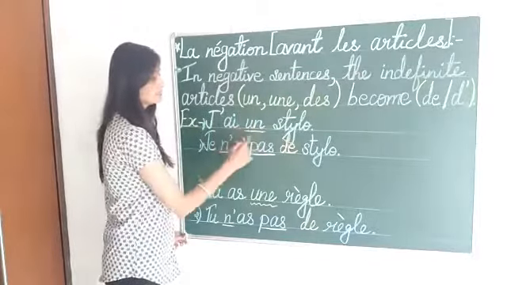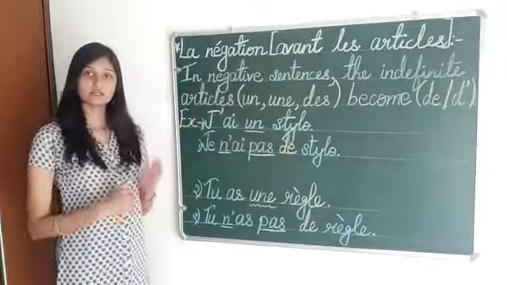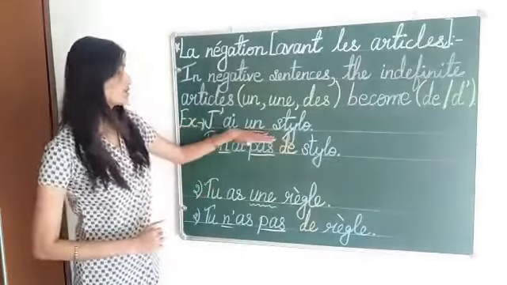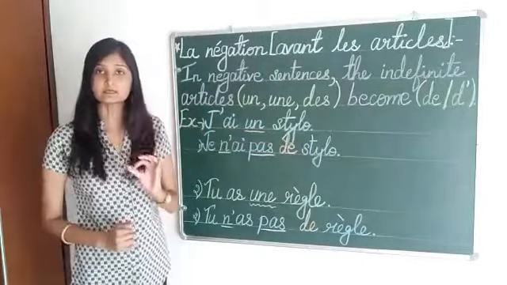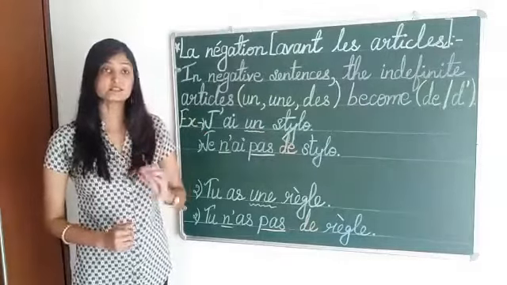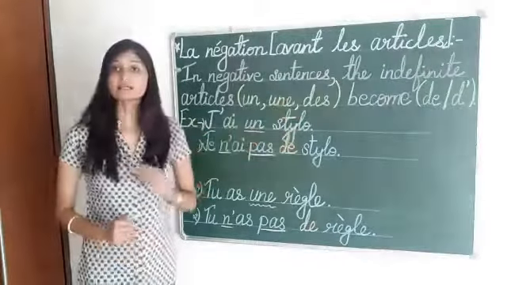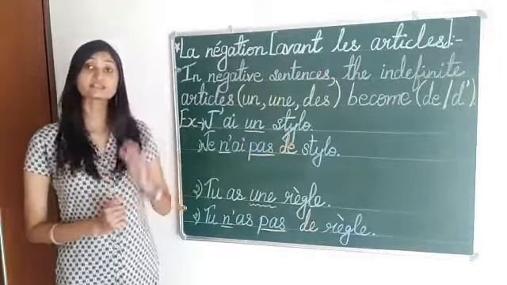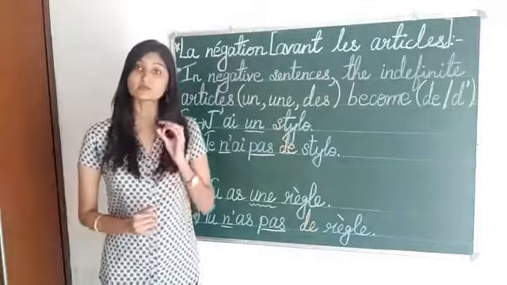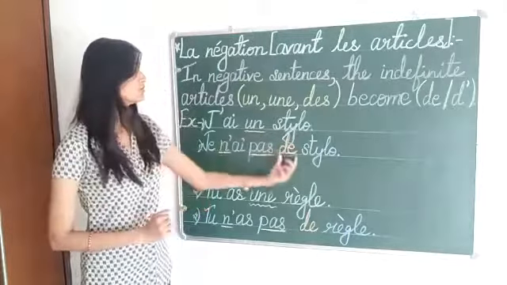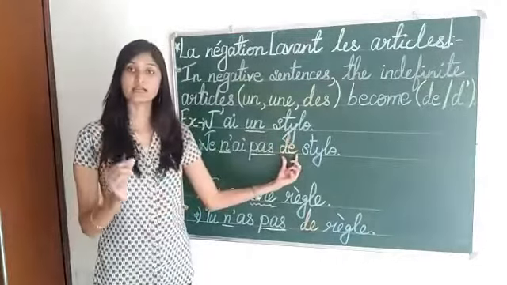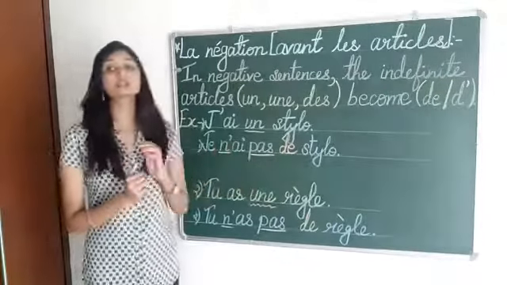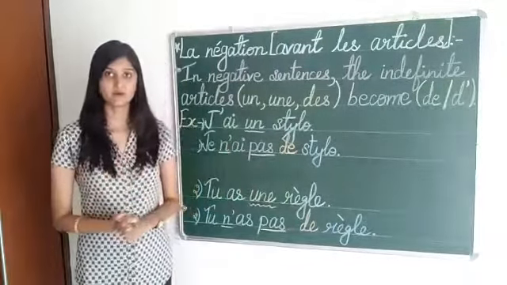Now here the indefinite article un is coming, so we are going to convert this indefinite article un into de. Why de? Why not d apostrophe? Because stylo is starting with a consonant. So we are going to write de stylo. I don't have a pen. Okay.